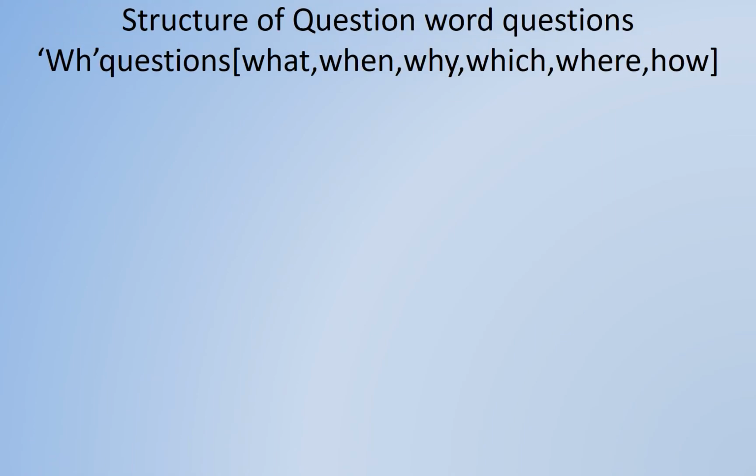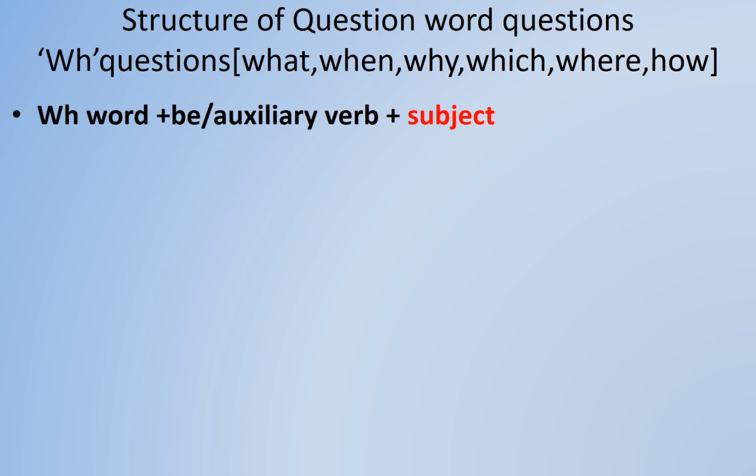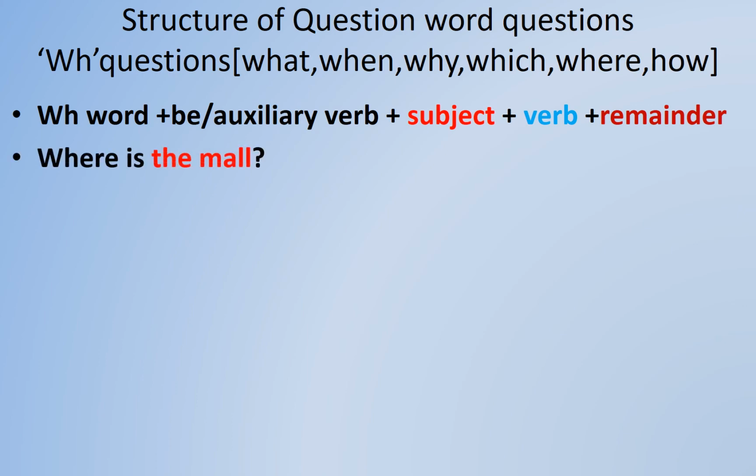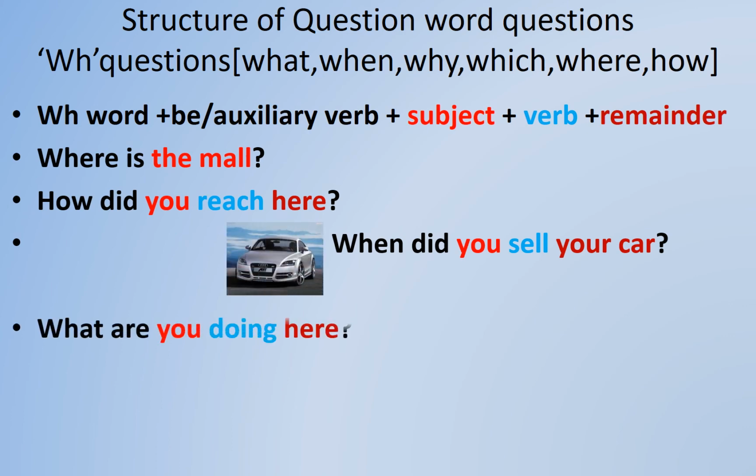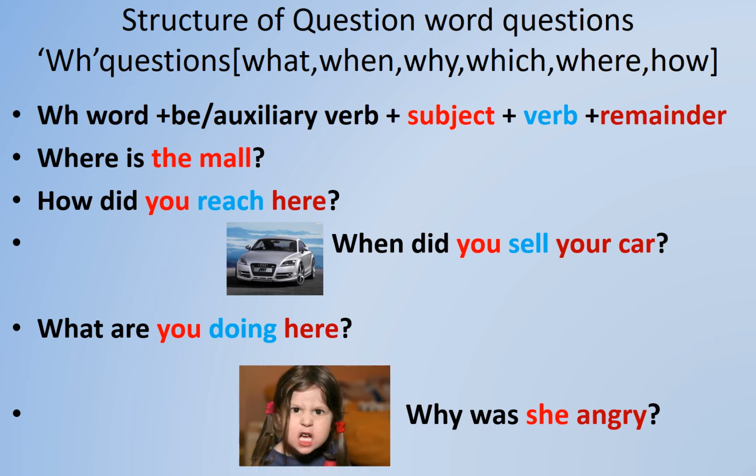WH questions can also be framed as WH word plus auxiliary verb plus subject plus verb plus remainder. For example, where is the mall? How did you reach here? When did you sell your car? What are you doing here? Why was she angry?